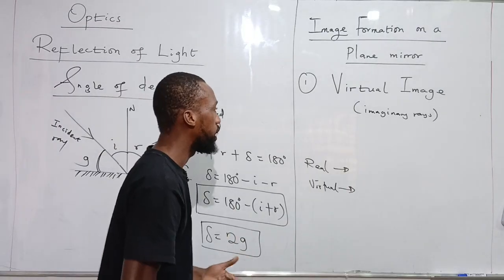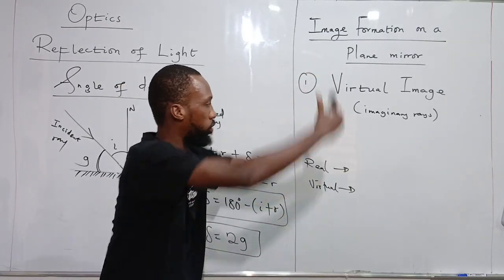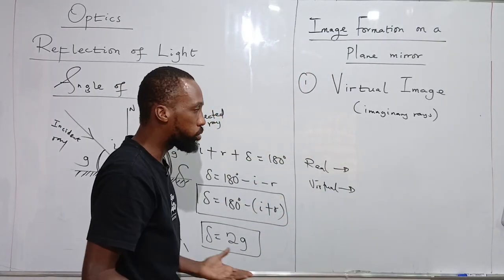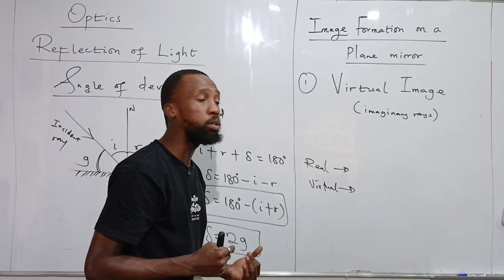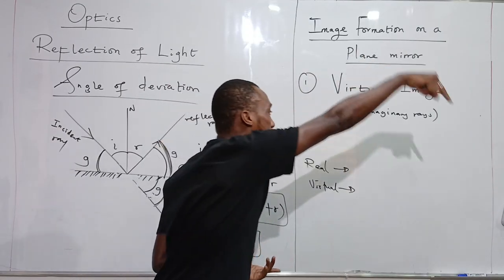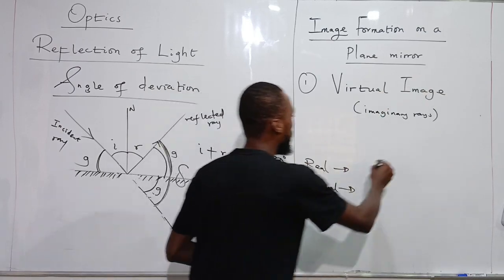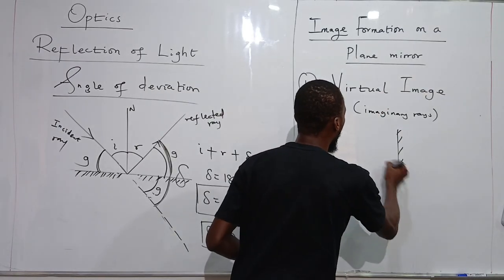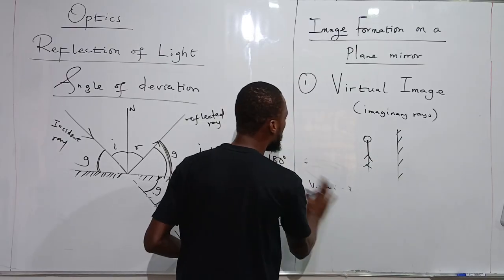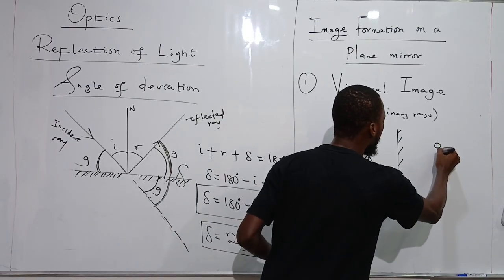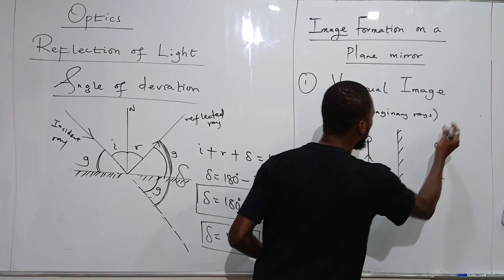So this is what we are saying. If I have a plane mirror in front of myself, I'm standing in front of the plane mirror, and I'm expecting my image to be formed on the other side. This is the plane mirror, and the boy is standing in front of it. The image of this boy will be formed on this other side of the mirror.